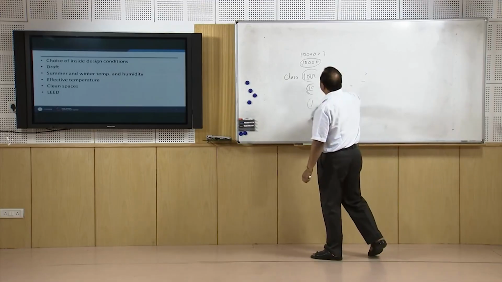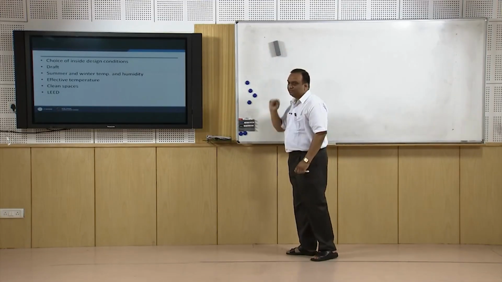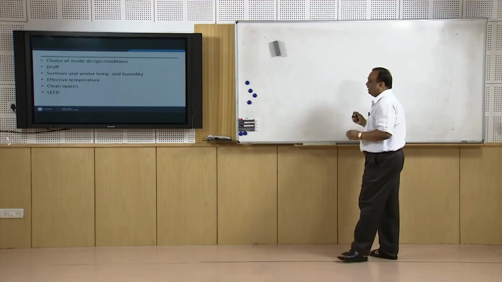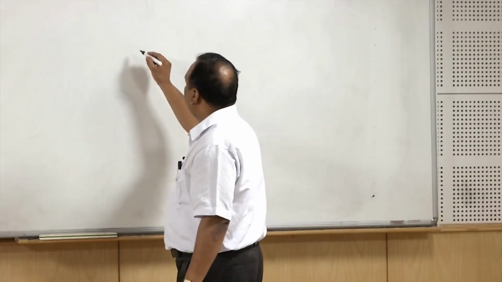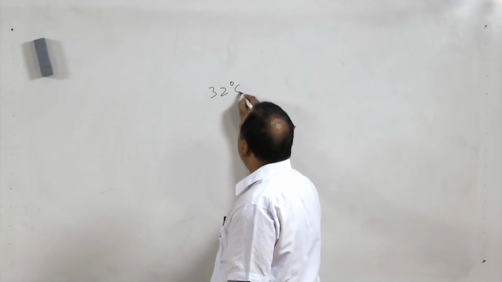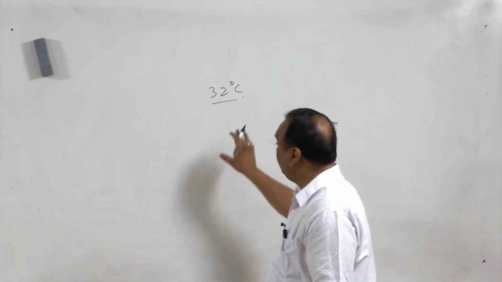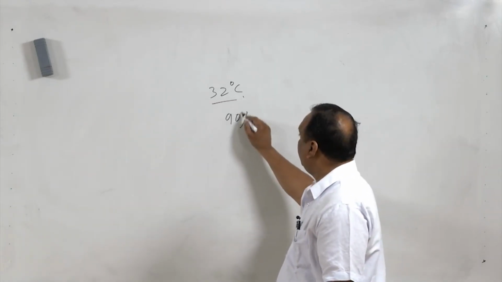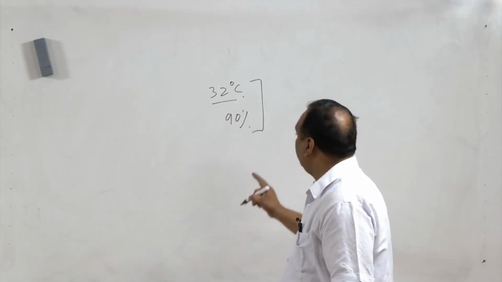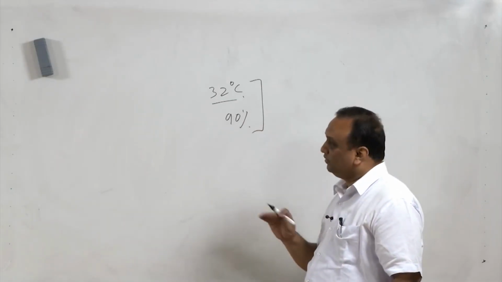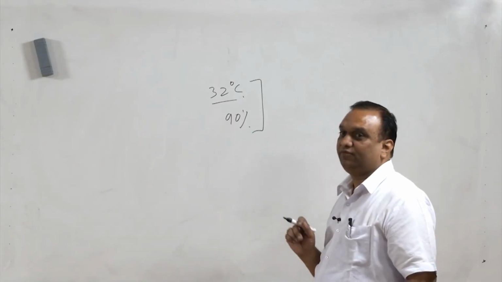Now for medical applications, special types of design conditions are there. For example, there is a ward for burn patients. A ward for burn patients should have 32 degree centigrade temperature. So burn patients should be kept at high temperature, and humidity should be very high, 90%. You may not like to stay in this environment, but burn patients should be kept in this environment. So for hospital air conditioning, very special arrangements have to be made.